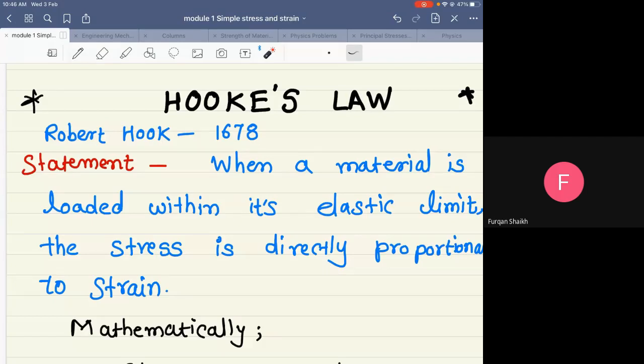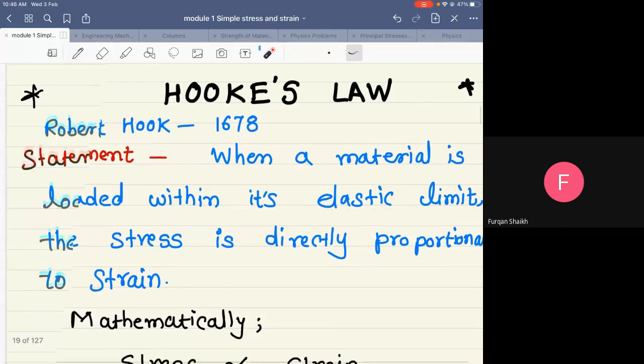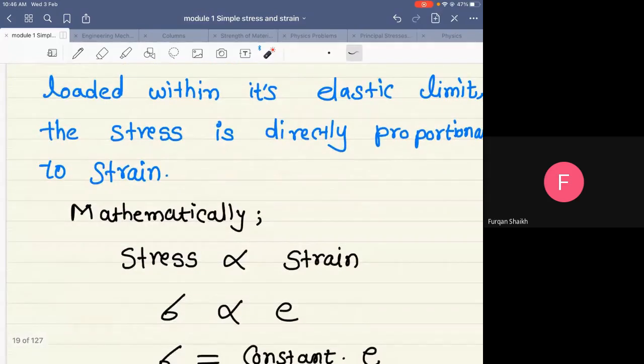Correct. So when we are loading a material up to the maximum load, that we call a load under elastic limit, and at that point stress is directly proportional to strain. How can we write this? Here stress is directly proportional to strain. This is the symbol of proportionality. Sigma is directly proportional to e.